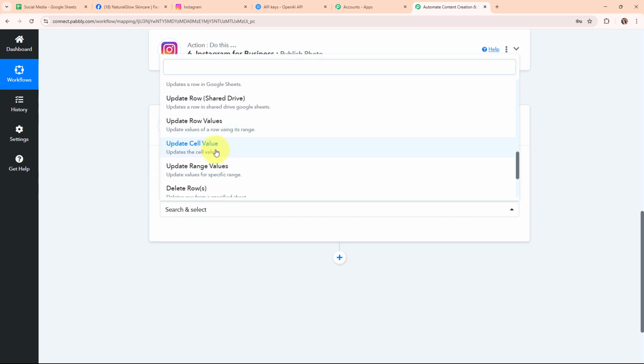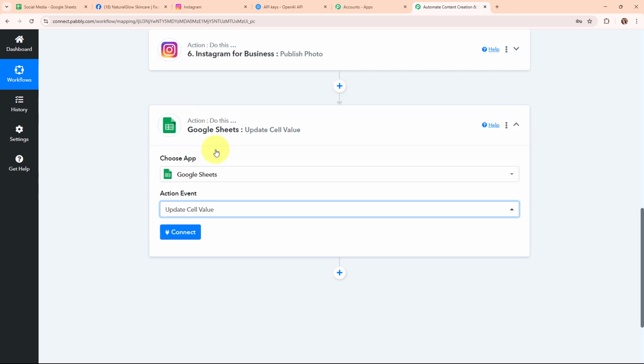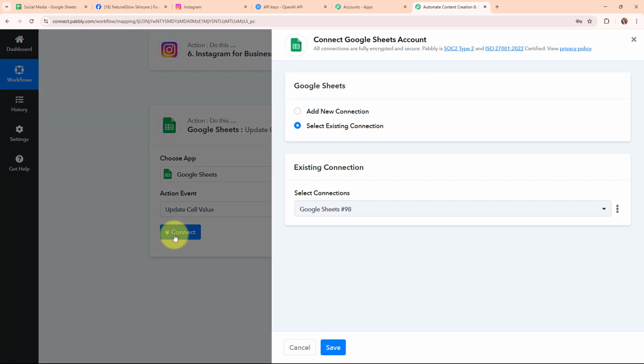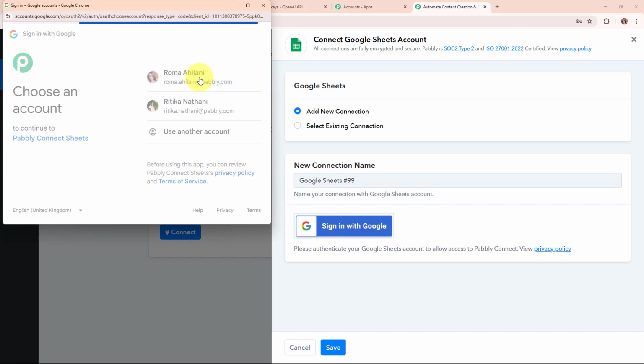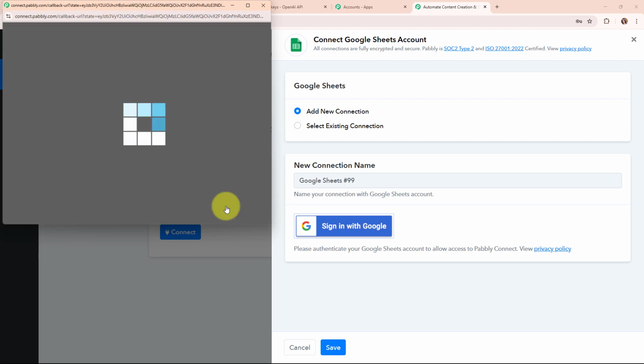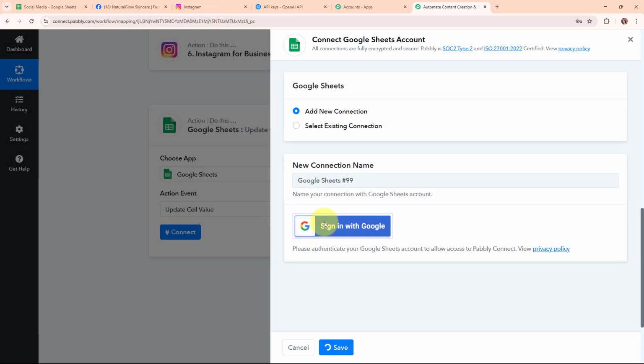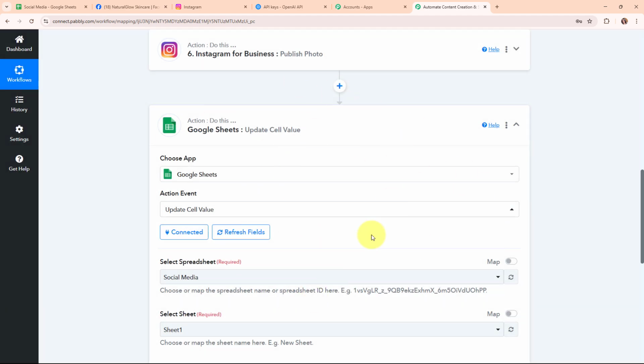So here I'm going to select this particular action so that automatically after posting the image on my Instagram and my Facebook page, the status of that post should be updated over here in my Google Sheets. And now to connect my Google Sheets with Pabbly Connect, I'm going to click on this connect. Again here to build a new connection, I'm going to select add new connection. If your Google Sheets account is already connected with Pabbly Connect, then you can click on select existing connection. And now to build a new connection, I'm going to click on sign in with Google. Here I'm going to select my desired account, and then I'm going to click on allow and give access to Pabbly, as your data is secured with Pabbly. Authorization successful. So here you can see we are now successfully connected.